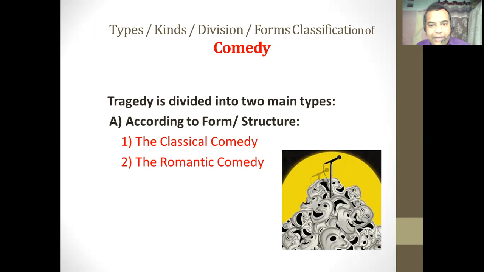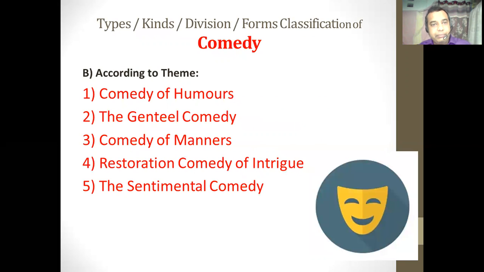According to the form and structure, comedy can be further divided into classical comedy, and the second type according to form and structure is romantic comedy. According to the theme, according to the subject matter, comedy is further divided under five subtypes. The first one is the comedy of humors, second is the gentle comedy, third is the comedy of manners, fourth is the restoration comedy of intrigue, and fifth is the sentimental comedy.